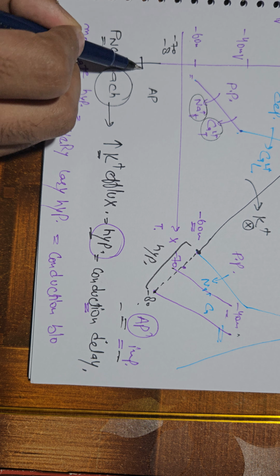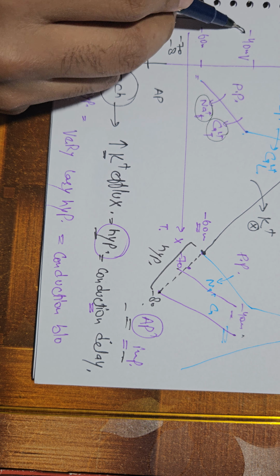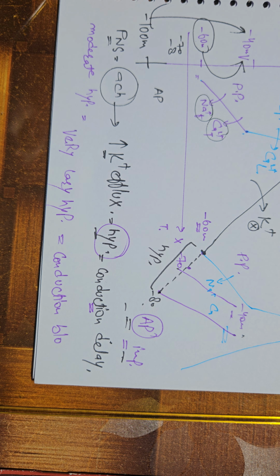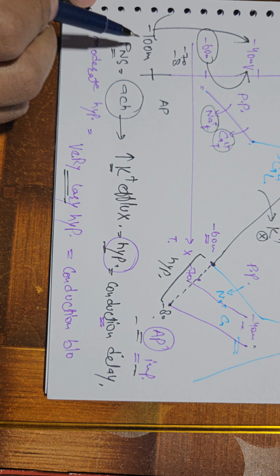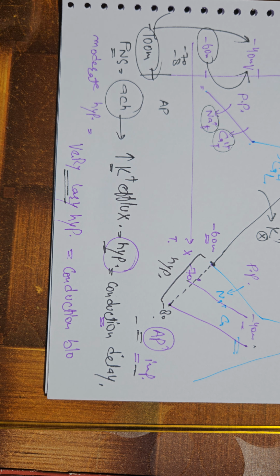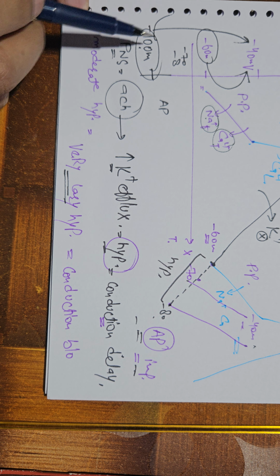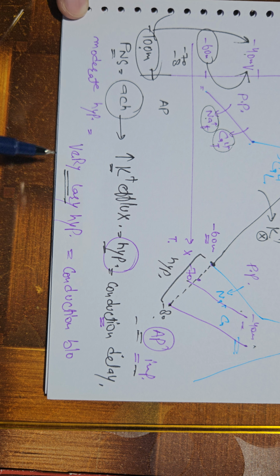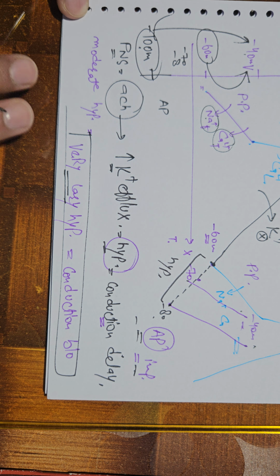That means the new potential has to go from -100 millivolt to -40 millivolt. Normally the pre-potential goes from -60 to -40 millivolt, but in this very large hyperpolarization, the impulse has to go from -100 millivolt to -40 millivolt, and it will not be possible for these sodium and calcium channels to take this -100 millivolt to -40 millivolt for the generation of the new action potential or new impulse. So in very large hyperpolarization, there will be conduction block.